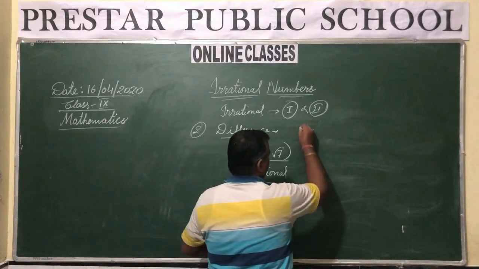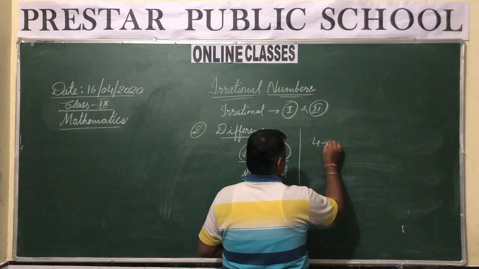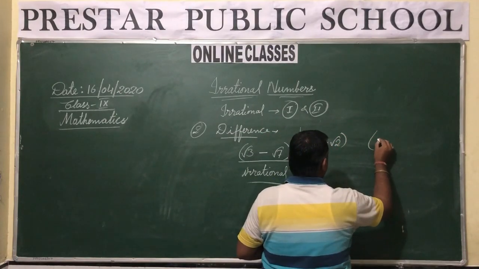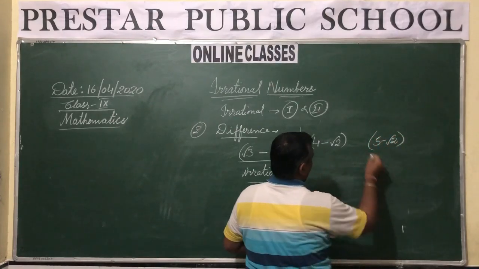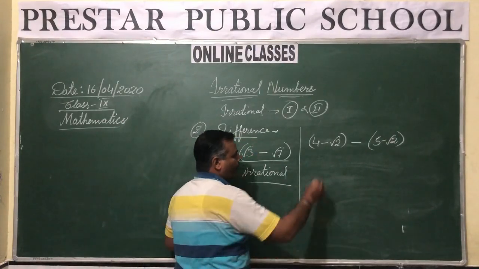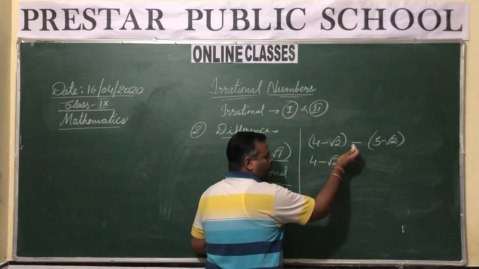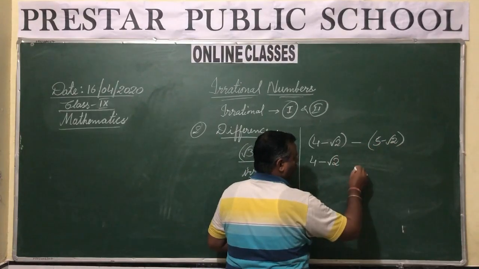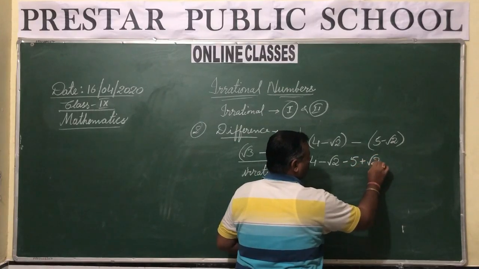But as we took the example in addition, suppose you take 4 minus under root 2 and the second number is 5 minus under root 2. Now if you take the difference of these two, what is the difference? 4 minus under root 2. Because you are taking the difference, there is a minus sign outside. So when you solve the brackets, what you will get? You will get minus 5 plus under root 2.